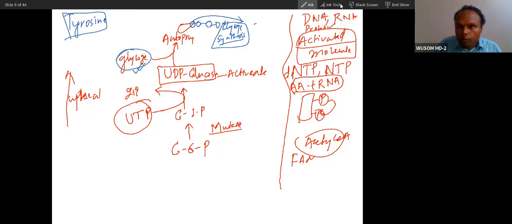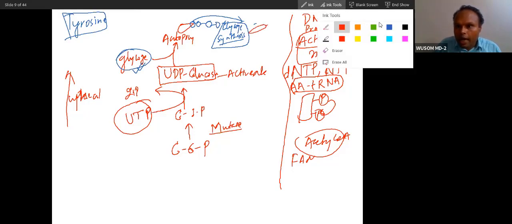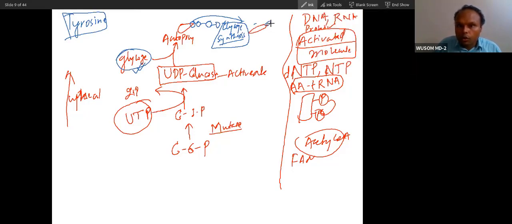Then polymerization of the next glucose will happen on that glucose. So a few glucoses are there, and then on that glucose there will be polymerization of the next glucose by this glycogen synthase. And after formation of a long chain, of at least 12 glucose, a part of the branch will be shifted here.